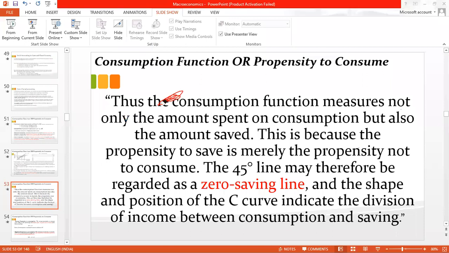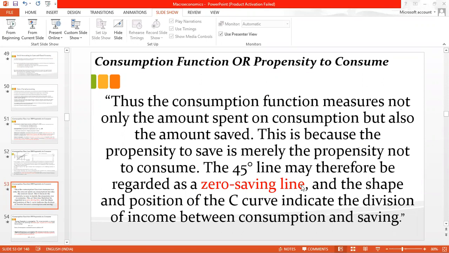So thus, the consumption function measures not only the amount spent on consumption, but also the amount we have saved. That's why I was saying consumption and saving go hand in hand. This is because the propensity to save is merely the propensity not to consume. If you are saving, that means that amount you are not consuming. The 45-degree line may therefore be regarded as a zero saving line.